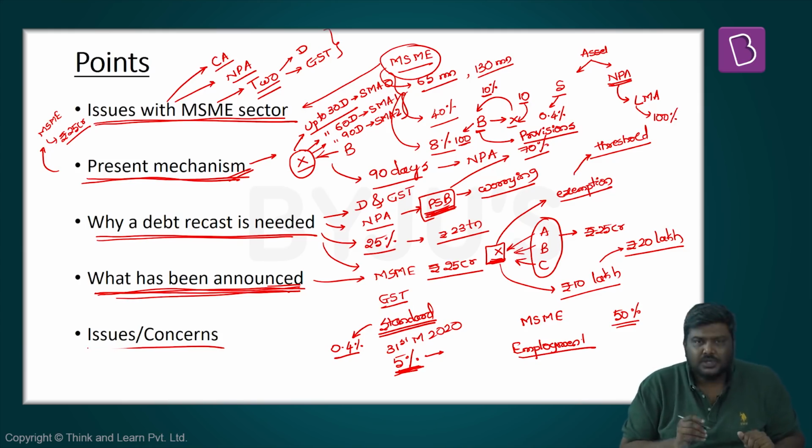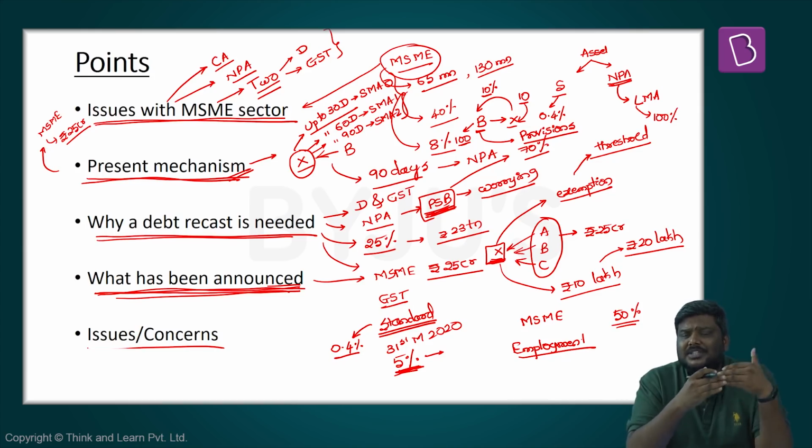Finally, what are the issues or concerns related to this debt recast? One, this debt recast model is basically opposite to the stance taken by the RBI until very recently. The previous RBI governors, that is Mr. Raghuram Rajan or Mr. Urjit Patel, were basically opposed to this idea of a debt recast for MSME units or MSME loans.